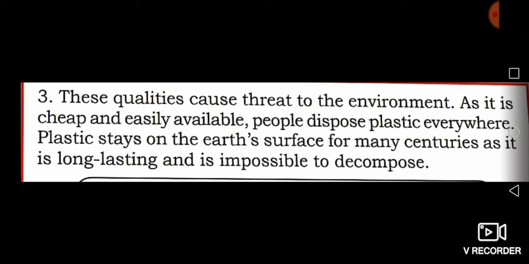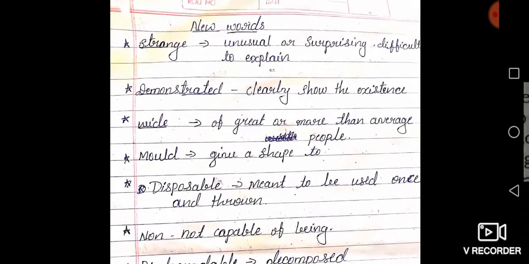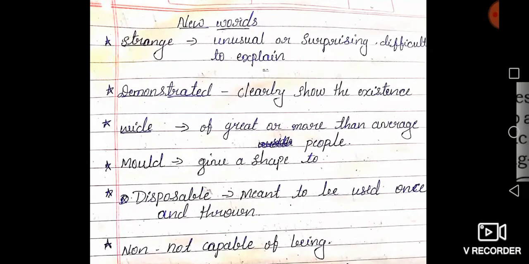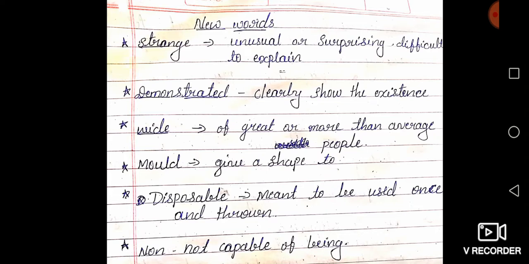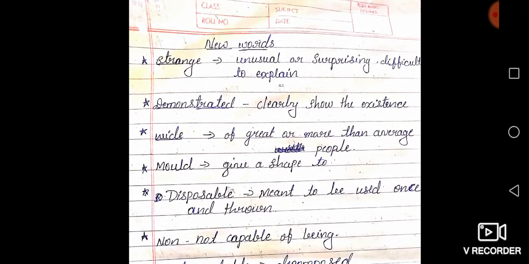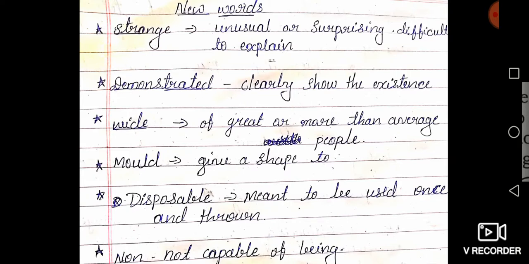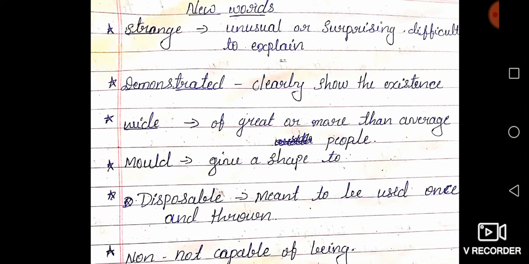Dear students, listen carefully. Let's learn some new words in the unit. Listen here. First word is strange. Strange means unusual or surprising, difficult to explain. Next word is decompose. Decompose means clearly show the existence. Next one is wide.